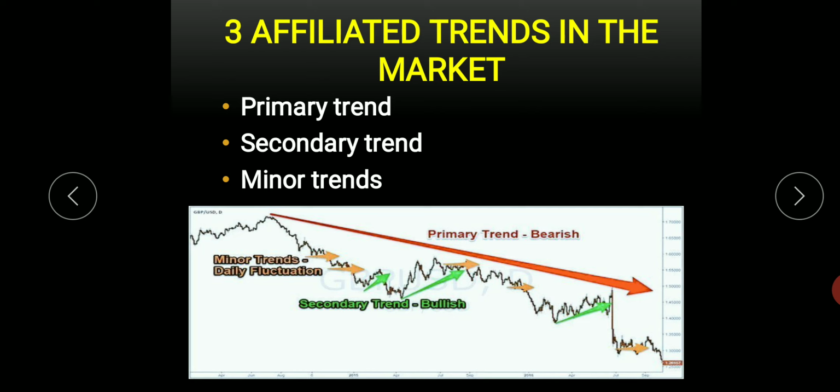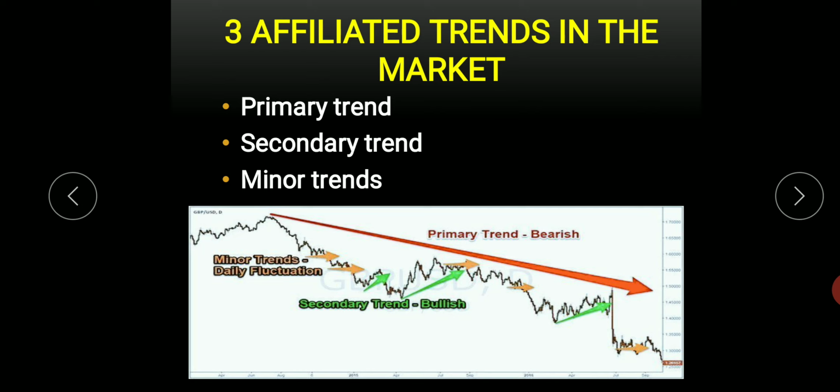For 3 months you can see some trends that may be upward, that may be down. It may not be along with the primary trend, it may be in the opposite direction of the primary trend. But as a whole, if you are taking a long period, you can see the trend is down or the trend is up. Again the minor trend, you can see if you are taking some 2 weeks or 3 weeks, or at least some days, some 10 days or 11 days or 12 days.